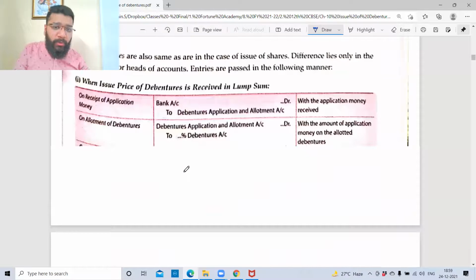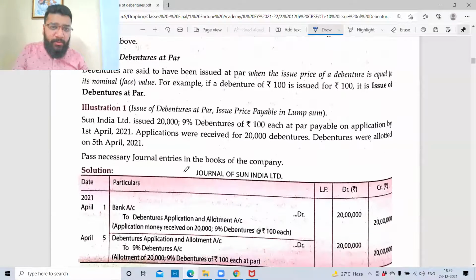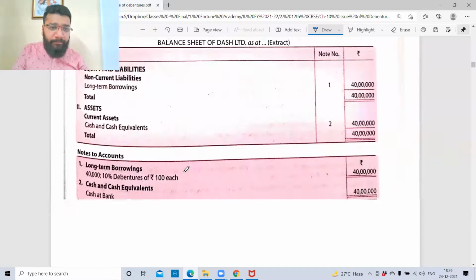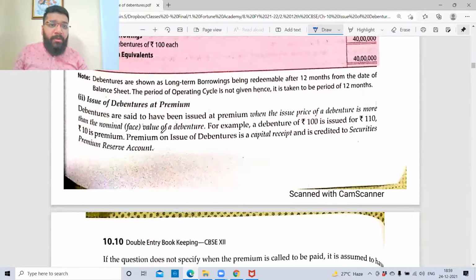So now we'll head towards the next illustration, guys, which is illustration number 3, which is the concept of issue of debentures at premium. All of you know what is premium. If I collect the money over and above the face value, that is called as premium.